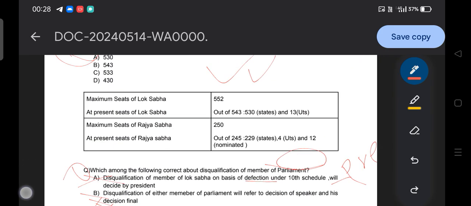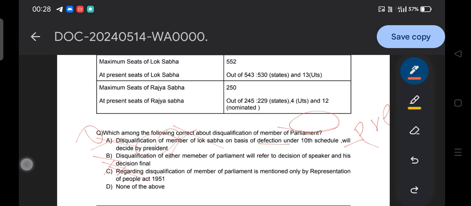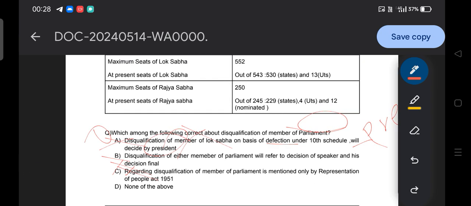So that's why, if you notice these questions, I am focusing on this: the disqualification of a member of Lok Sabha on the basis of defection under the 10th Schedule will be decided by the President. No, it's wrong. As we discussed, that's the Speaker. But under Article 102, it is your President who will decide the disqualification of either member of the Parliament.